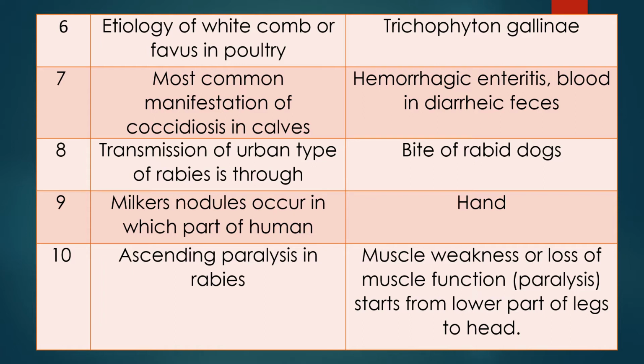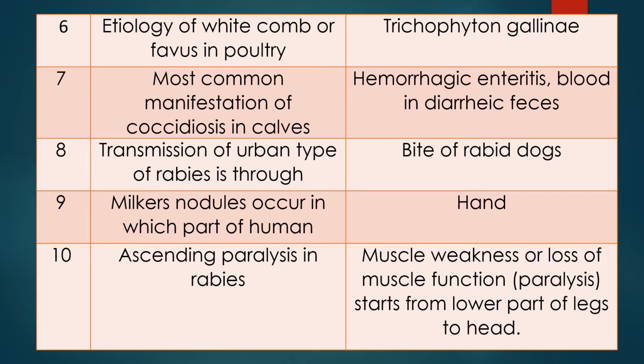Question 8. Transmission of urban type of rabies is through, the answer is, the bite of rabid dogs. Rabies is of two types, urban type and sylvatic type. The urban type is transmitted through dogs, while the sylvatic type is transmitted through wildlife or wild canines, fox, jackals, etc.